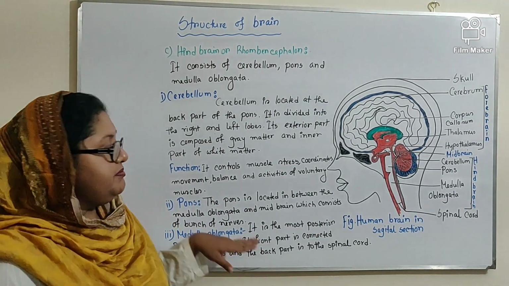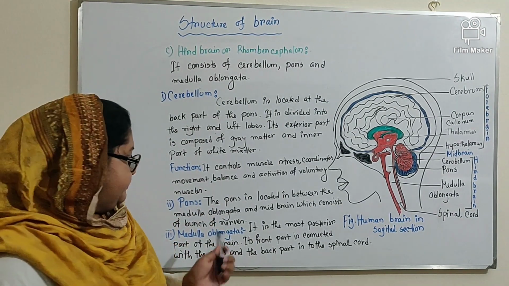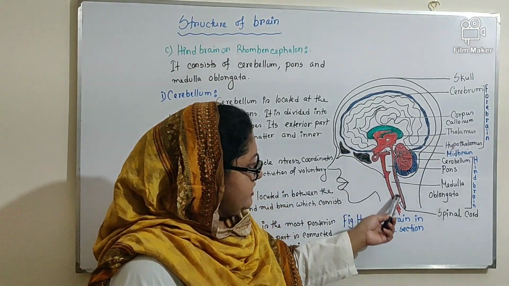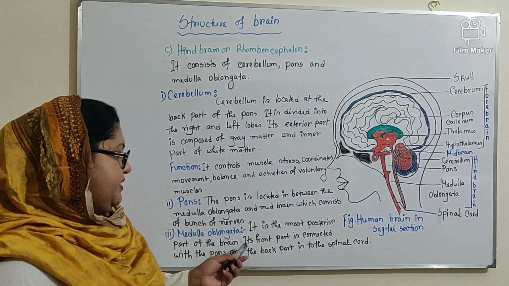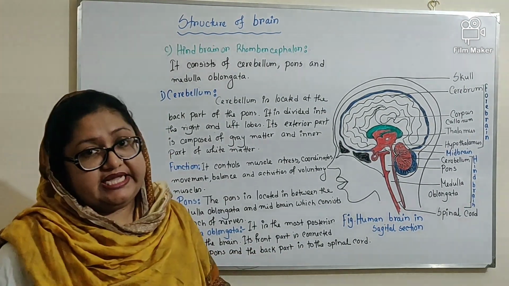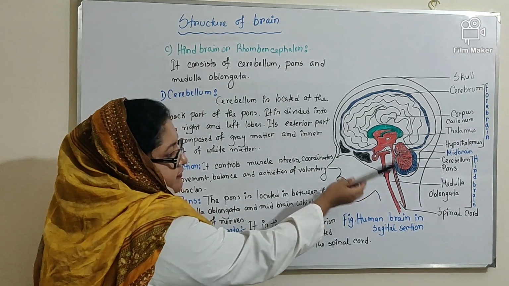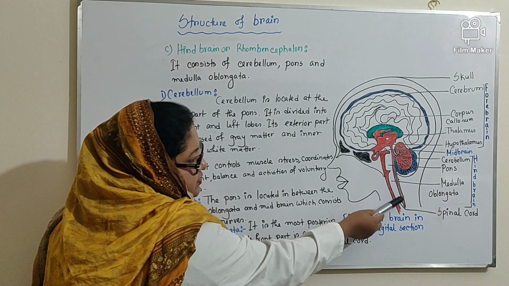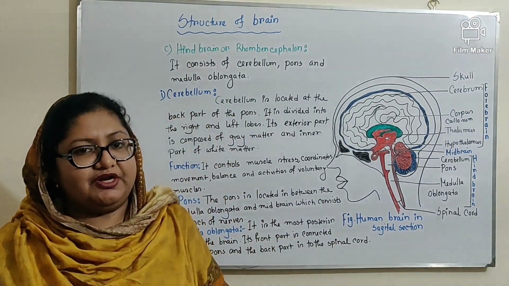Now the last part is medulla oblongata. This is the most posterior part of the brain. In the diagram you can see that this is the brain and this is the last part of the brain. This is medulla oblongata. Its front part is connected to the pons and the back part is connected to the spinal cord. In the diagram you can see that this is pons. So the front part of the medulla oblongata is connected with the pons, and the back part is connected with the spinal cord. This spinal cord is surrounded by the vertebral column.